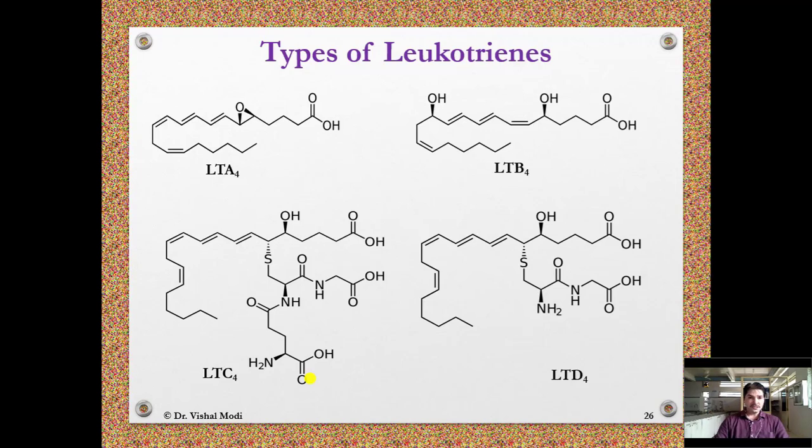Types of leukotrienes: leukotriene A4, leukotriene B4, leukotriene C4, leukotriene D4. What is the difference between leukotriene C4 and D4? Glutamic acid is absent in leukotriene D4.